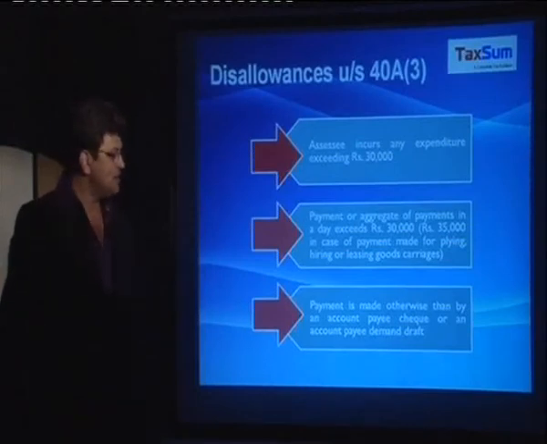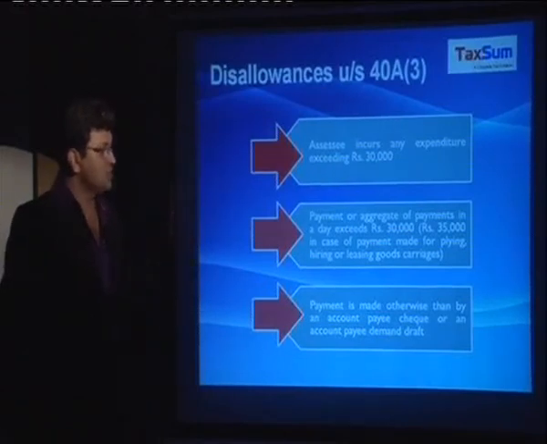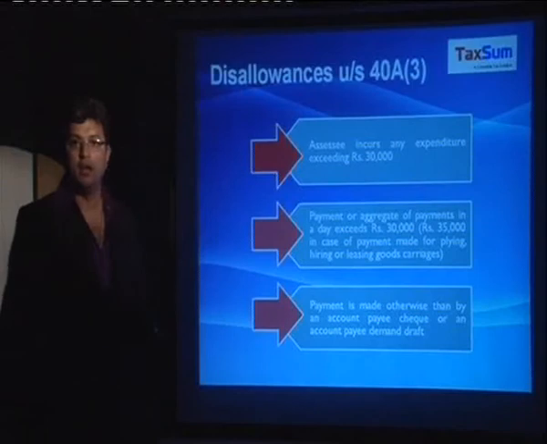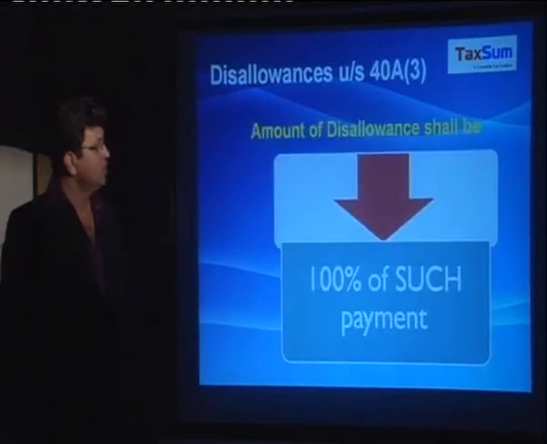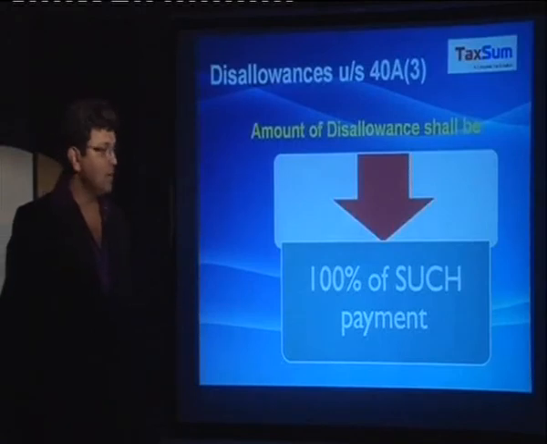Payment is made otherwise than by an account payee cheque or an account payee demand draft. If these conditions are fulfilled, then disallowance will be done under section 40A(3). The amount of disallowance shall be 100% of such payment.